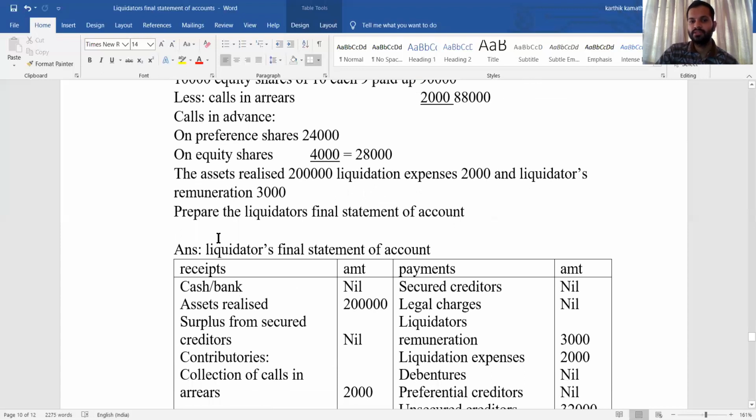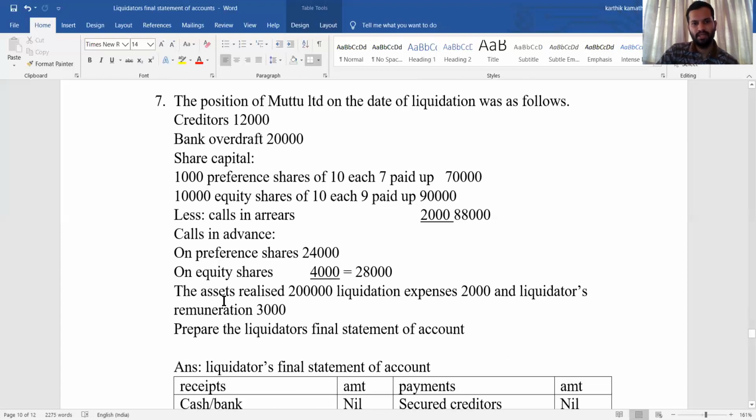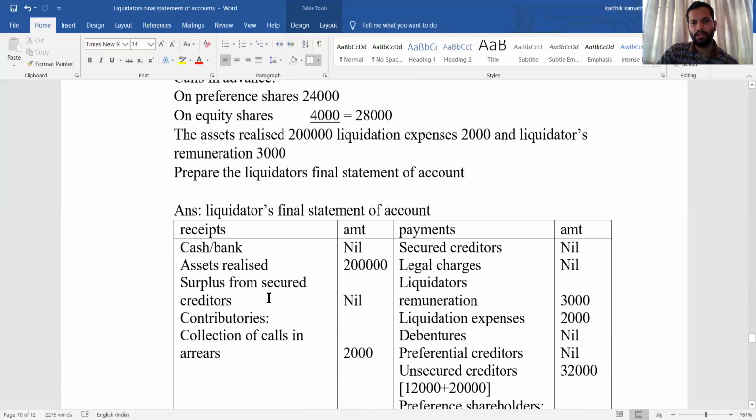So liquidator's final statement of account, receipt amount and payment amount, for the format cash or bank. Cash or bank account information is not given, so nil. Assets realized, directly given in the problem, 2 lakh. Surplus from secured creditor, no information, nil. Contribution, that is contributories.